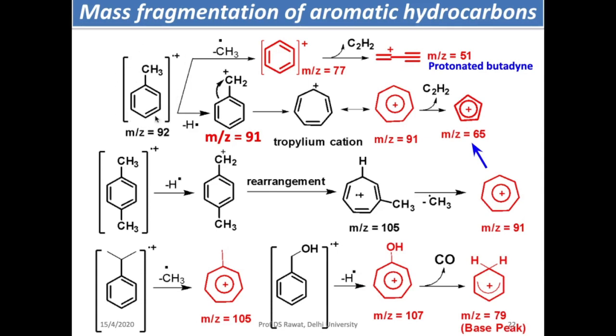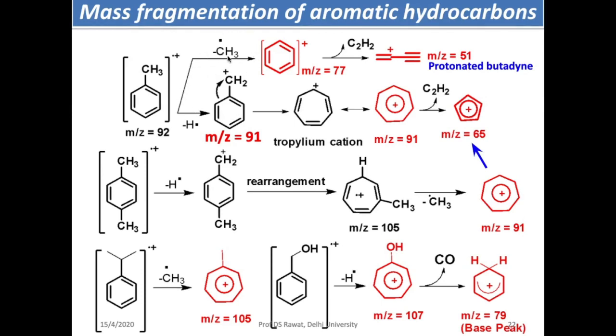I have taken the example of toluene to begin with. Once the radical cation is generated, one way is to remove H as a radical. You get a benzyl cation, m/z 91, and this undergoes rearrangement. You get a tropylium cation, again 91, and from the tropylium cation acetylene is removed as a neutral molecule. You get a cyclopentadienyl kind of peak, m/z 65.